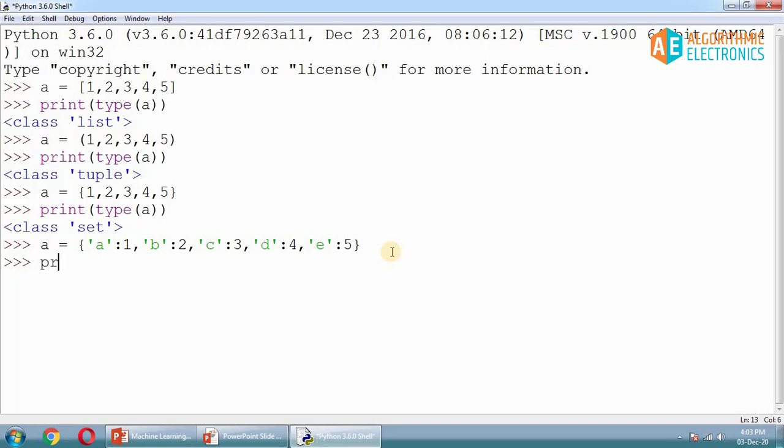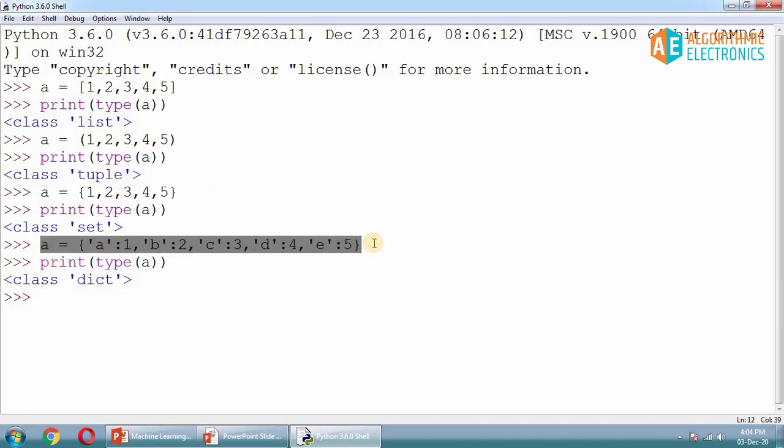If you hit enter here and print the type of this thing, you will find that it's a dictionary type. So if you have to store numbers from 1 to 5 in a dictionary, you will have to use some keys as well along with these numbers, and you can store like this, and after that you can say that this is a dictionary. Now the curly bracket is the same as that of this thing and this thing. This is also stored in curly bracket, and again this is in the curly bracket, but this time it is a dictionary as it has got key and value.